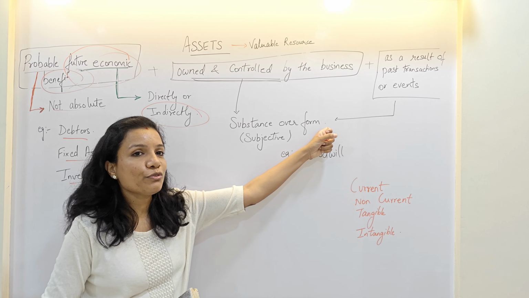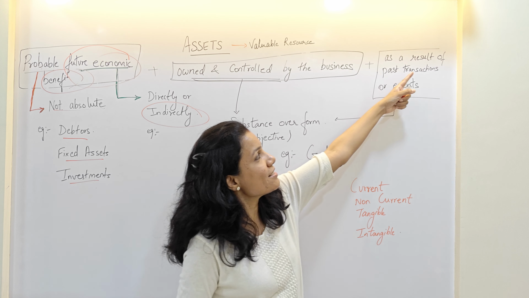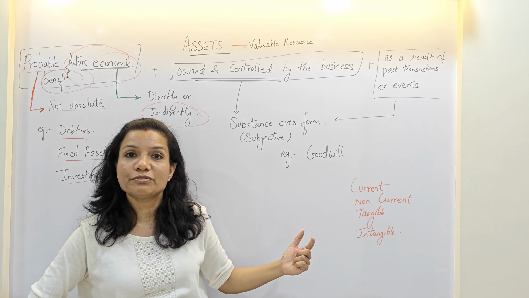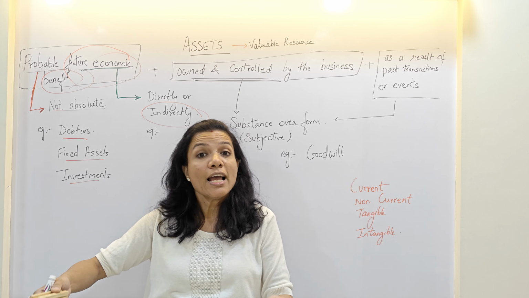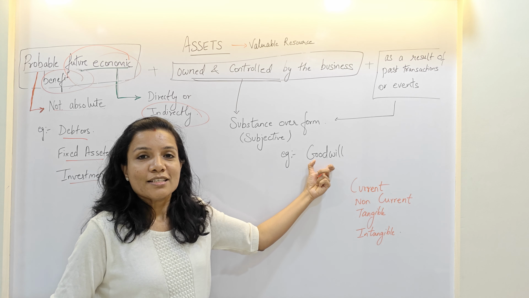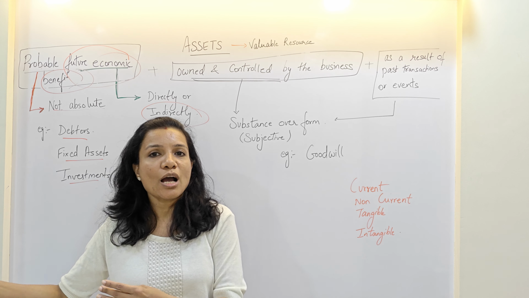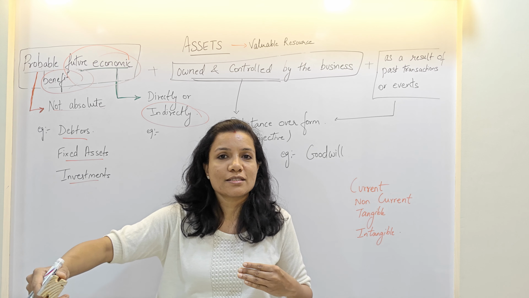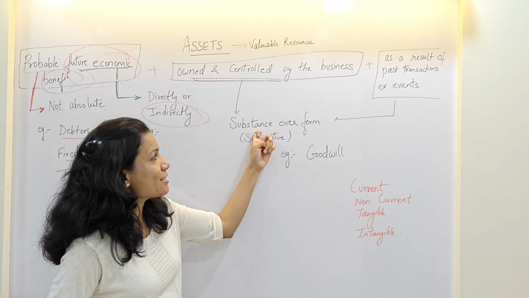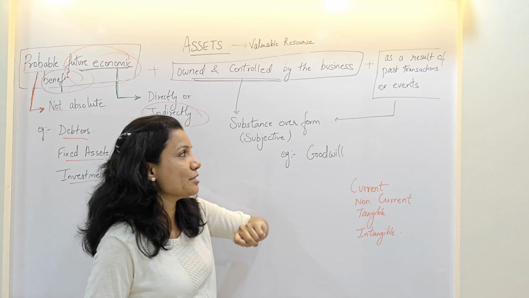So substance over form, it is subjective. Example, goodwill. Goodwill is what? It is as a result of past transactions or events. In the previous years, I've made good profit. I have a brand image in the market, and that is the reason my business has some goodwill. Suppose patents and copyrights. In the future, the publication house can print n number of copies of the book that I wrote. So the patents, copyrights, trademarks, substance over form, owned or controlled by the business.